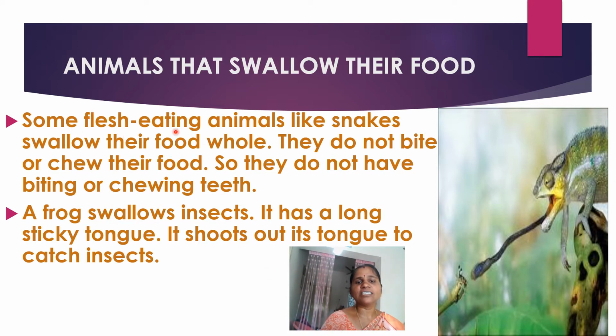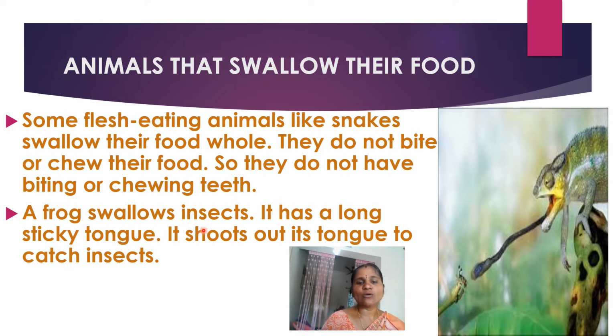Some flesh-eating animals like snakes swallow their food whole. They do not bite or chew their food as we do. These snakes do not eat like that, because they do not have biting or chewing teeth. That's why they directly swallow the food.